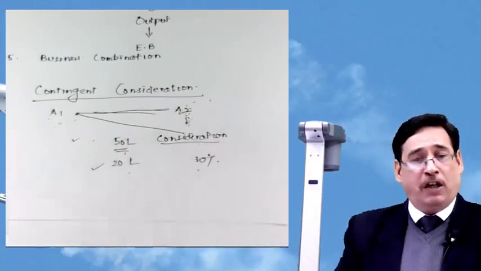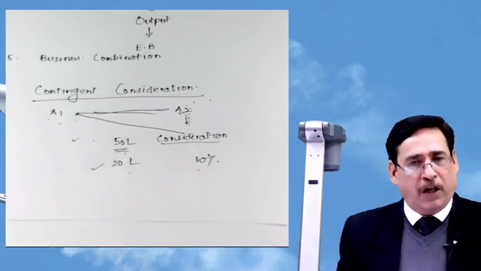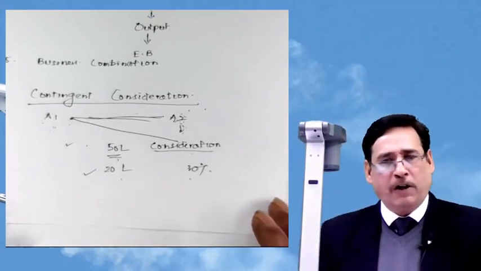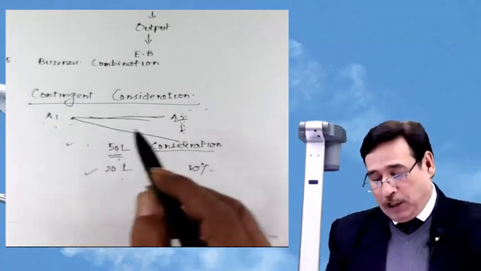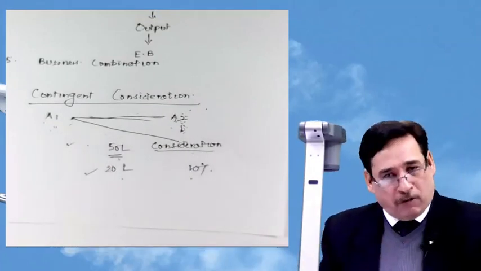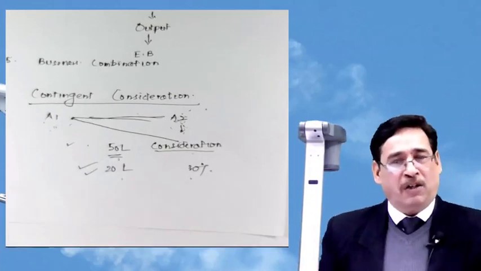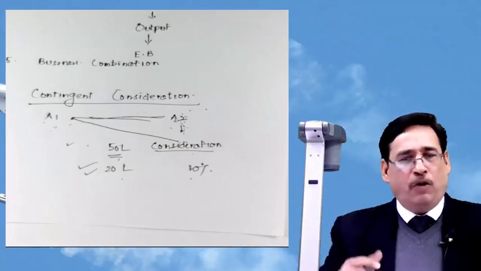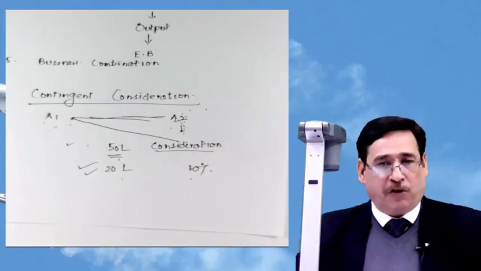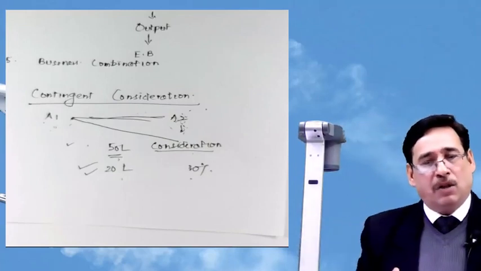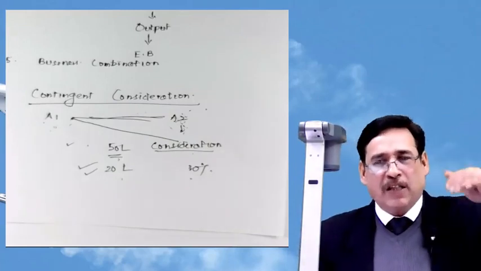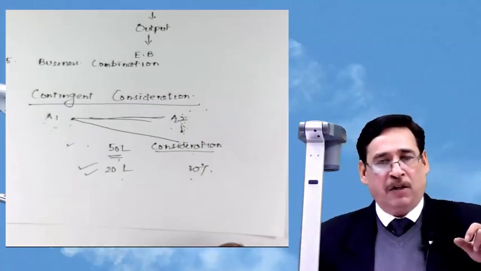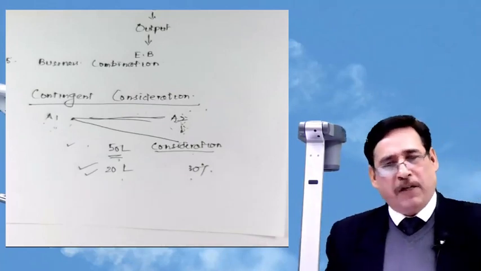A2 will keep on functioning and operating. Only thing is that the board of directors will be ours. We will be in the driver's seat. We will give the direction. We will control their financial and operational activities. So we put another condition that we will pay you 20 lakhs more. Now this is contingent consideration. The contingent consideration means a consideration which is dependent upon some future actions or future conditions, should I say. So any consideration which depends upon some specific or implied future conditions is known as contingent consideration. Contingent itself means something which depends, correct?